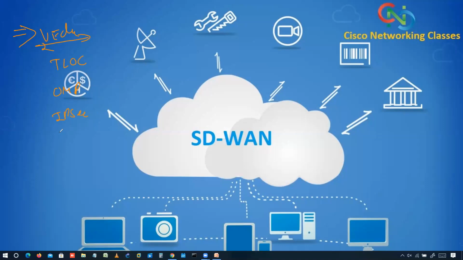IPsec will come into the picture, right? vRoutes, okay, those are Viptela routes, and these support ZTP, zero touch provisioning. So that is actually the first step, right? And BFD also. So now we'll discuss these things, one by one.